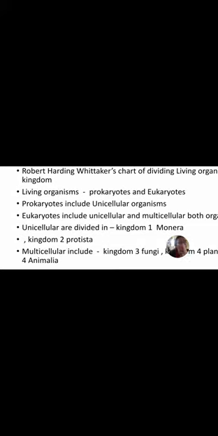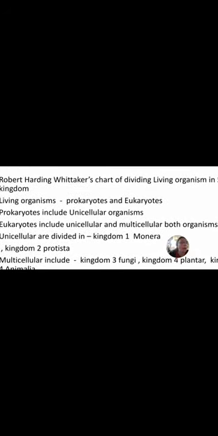The first kingdom is Monera, the second is Protista. And the multicellular organisms include kingdom 3, fungi, kingdom 4, plants, and kingdom 5, Animalia.